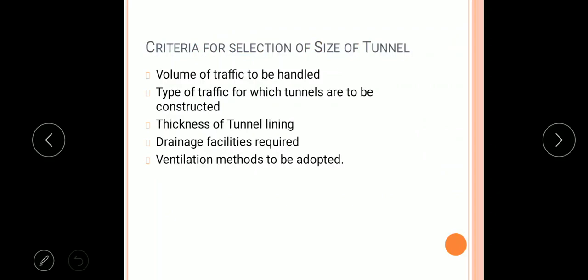So, the ventilation method to be adopted also plays an important role in selection of size of tunnel.